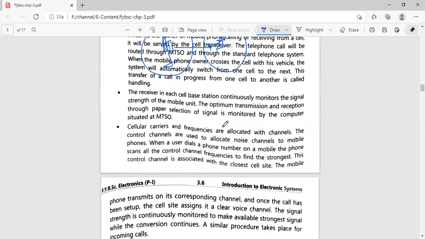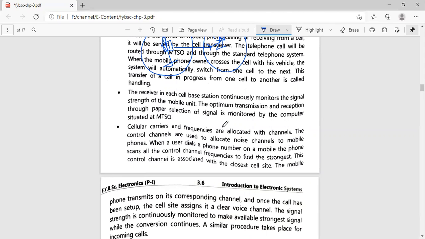Next, the receiver in each cell base station continuously monitors the signal strength of a mobile unit. I just told you the base station of cell 1 is continuously monitoring the signal strength of the users who are in its range, right? The optimized transmission and reception, through the proper selection of a signal, is monitored by the computers situated at the MTSO. So who will observe all this status? The computer, obviously.